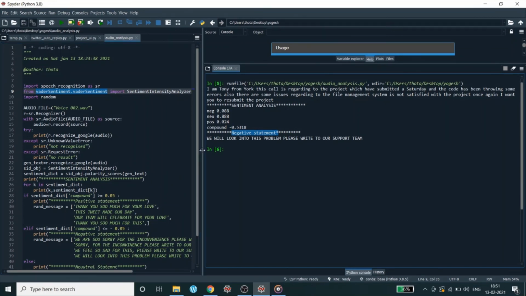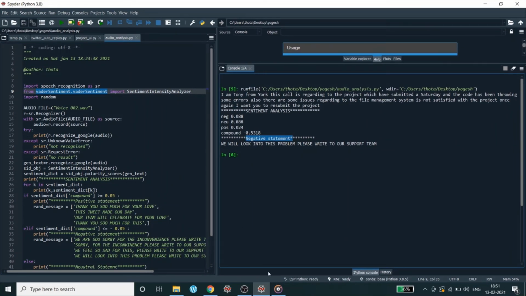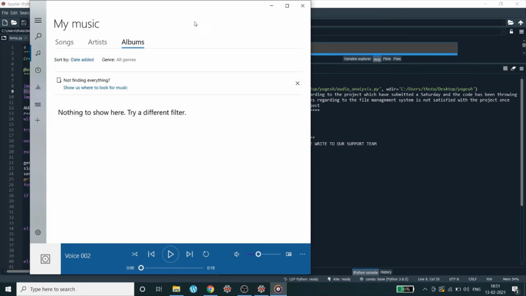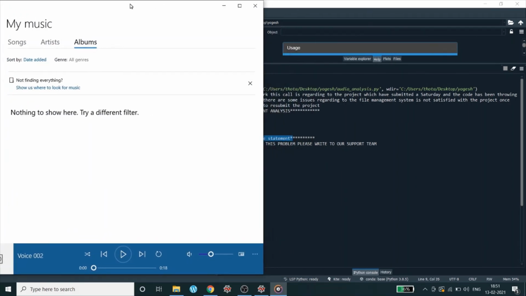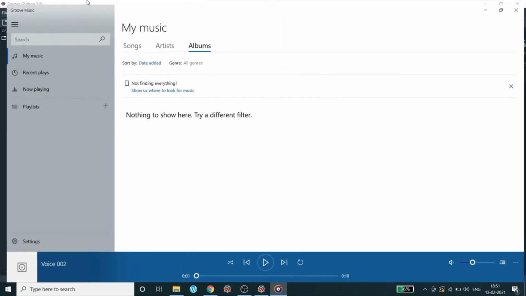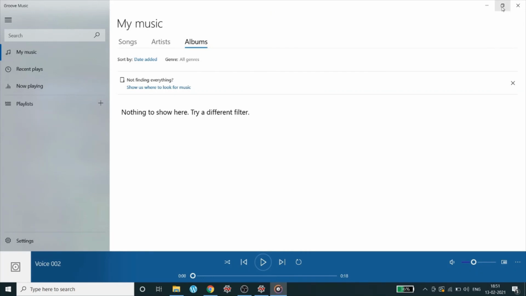Let us just compare the audio tape and the text produced by Google, whether it is right or wrong. Give me a second.